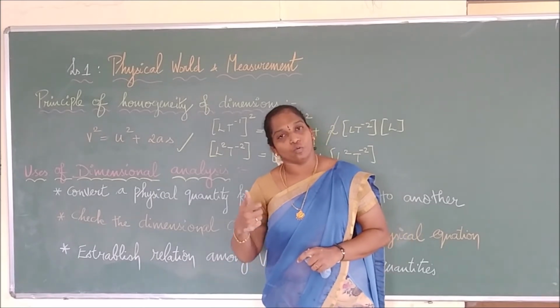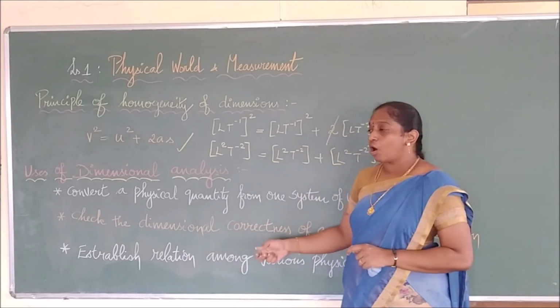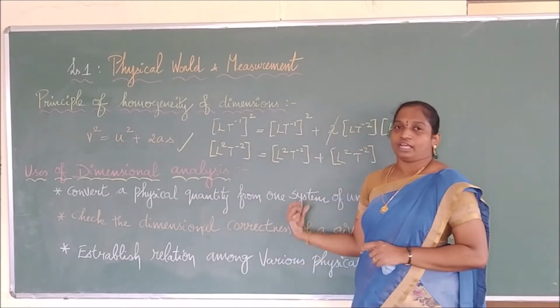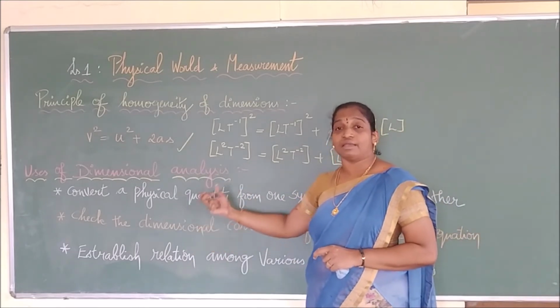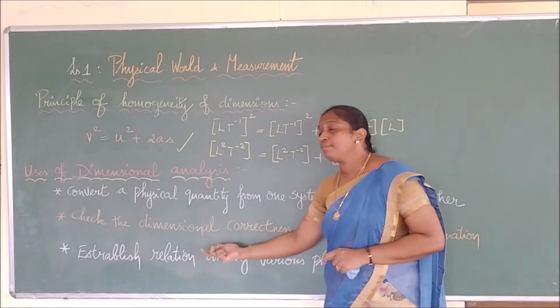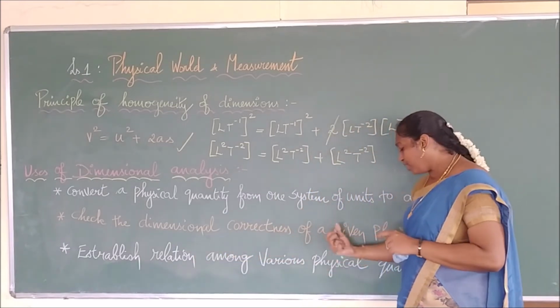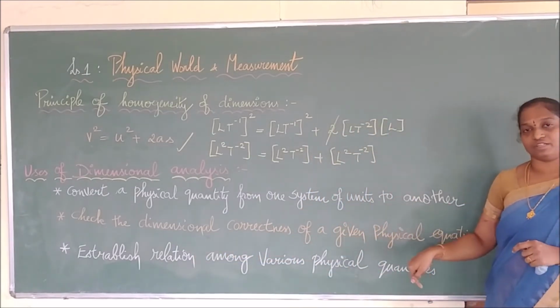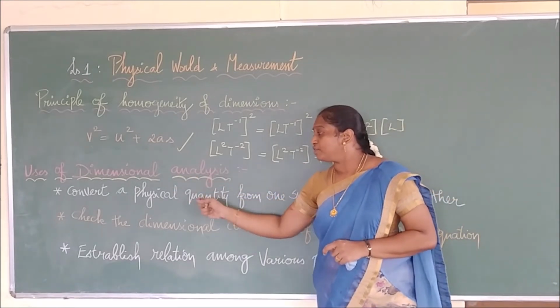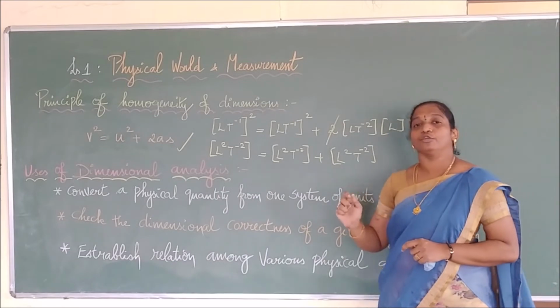Principle of homogeneity. Then we studied about what? The 3 uses. Conversion of one form to another form. Check the dimensional correctness of a given equation. And the third one, to establish the relations among the various physical quantities in that expression. Right? Now, we will do examples to convert a physical quantity from one system of unit to another system.